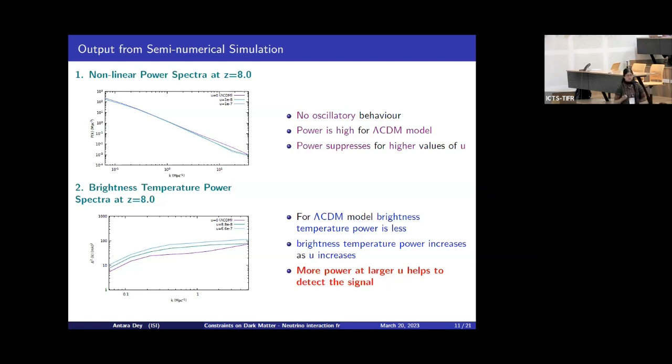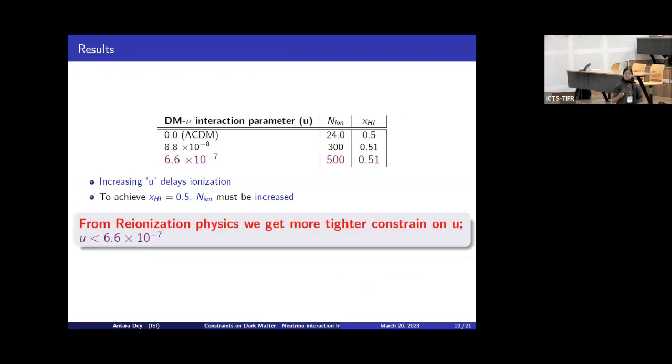Dark matter. Right. So if dark matter interacts with neutrino, then when the dark matter starts clustering and forms halos, because of this interaction, the neutrino will hamper the structure formation. And if the interaction is very high, then the suppression will affect the structure formation even more. And that's why the halo formation will be delayed.